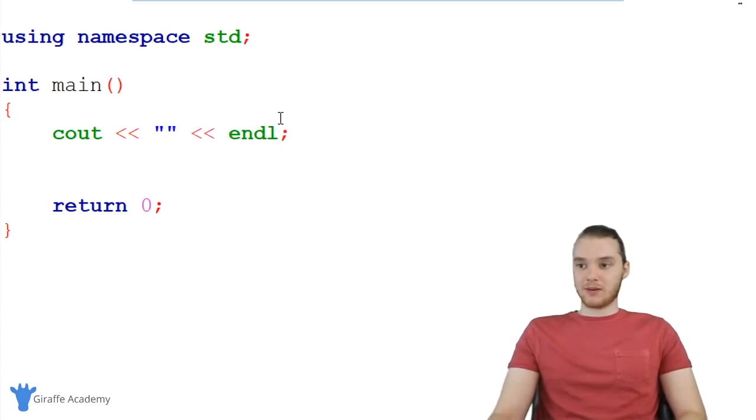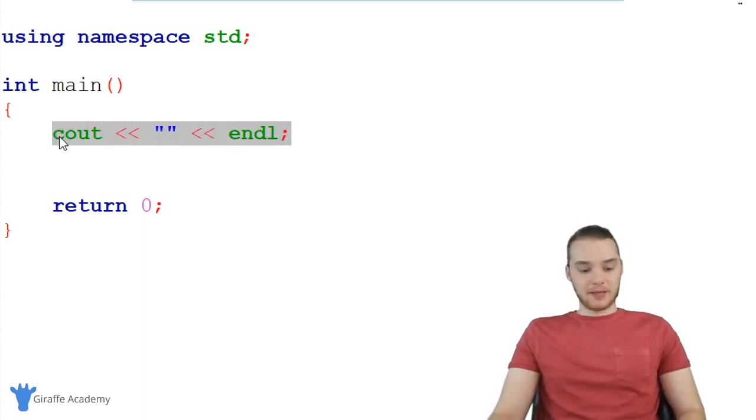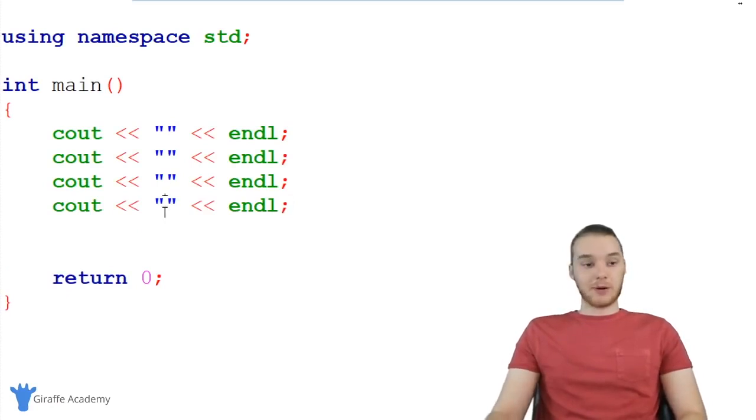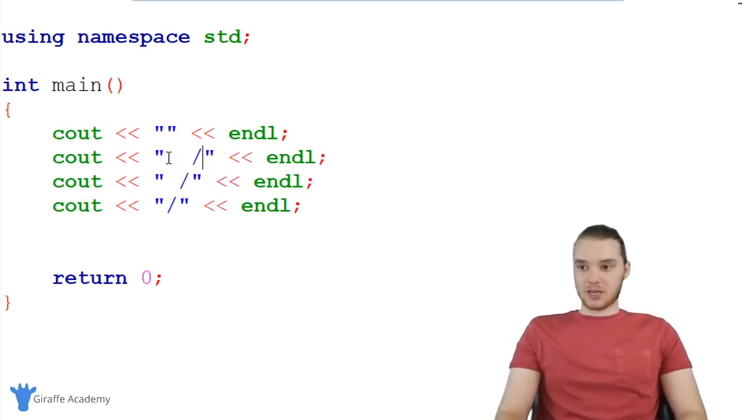So I'm actually going to go ahead and get rid of this text. And I'm just going to copy this guy here a couple times. So we'll make like 4 of these. And I'm going to print out a triangle onto the screen. So I'm just going to print a /, and then we'll do a space and a /, and I'm just going to keep doing this. And you'll see we're kind of drawing this little diagonal shape upwards.